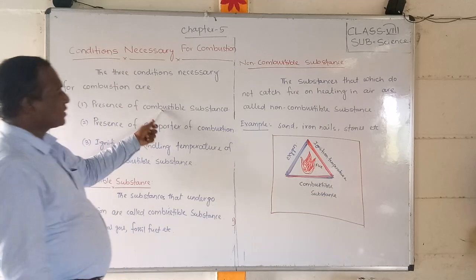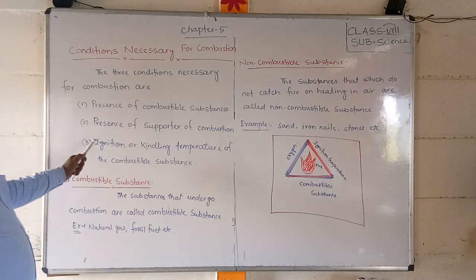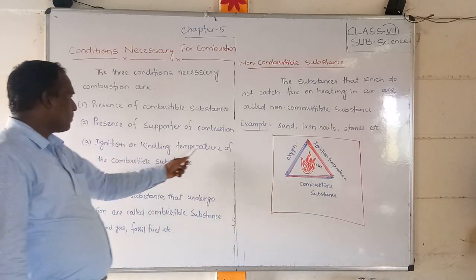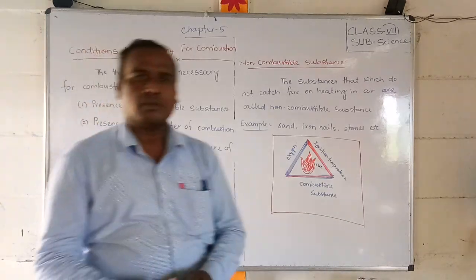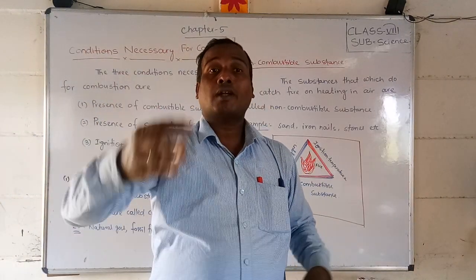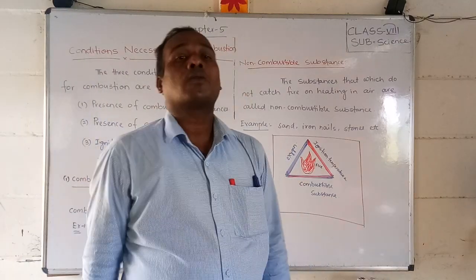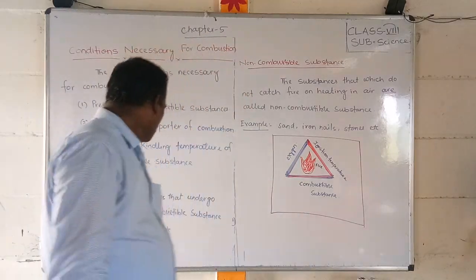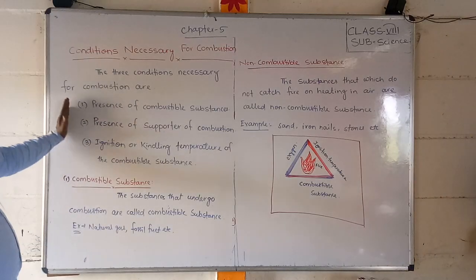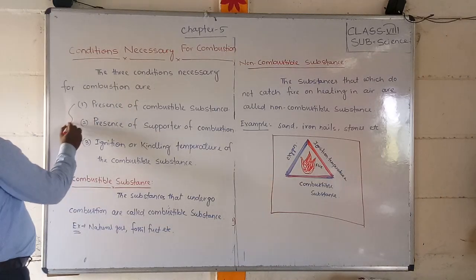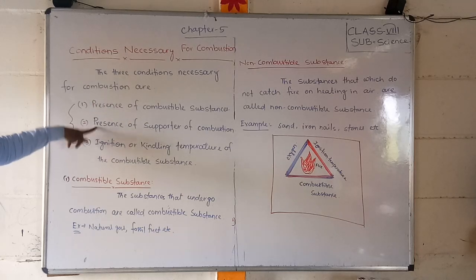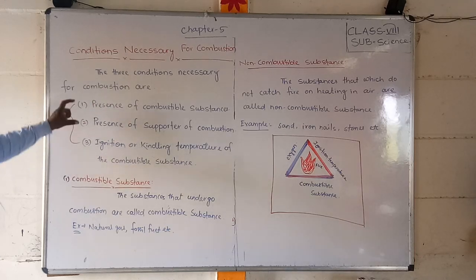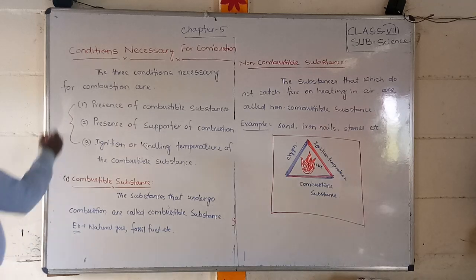Third is the ignition temperature, or kindling temperature, of the combustible substance, which means at a particular temperature the substance starts to burn or catch fire. So friends, these three conditions are very important for combustion. Generally you should remember them.